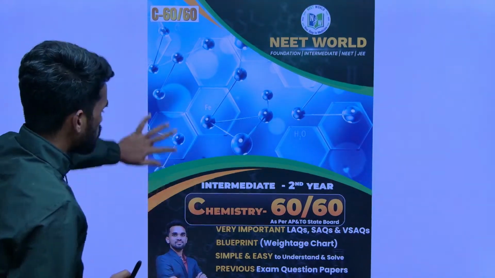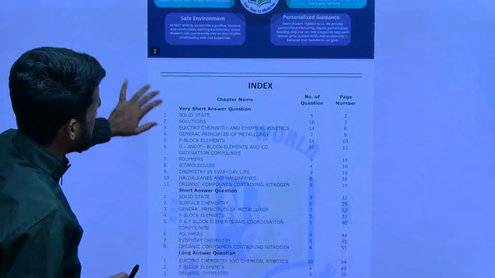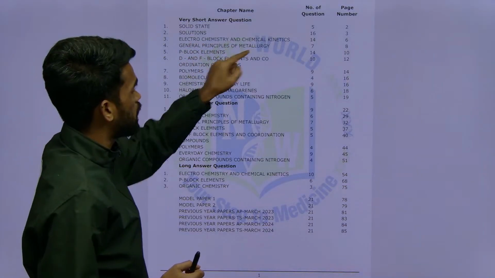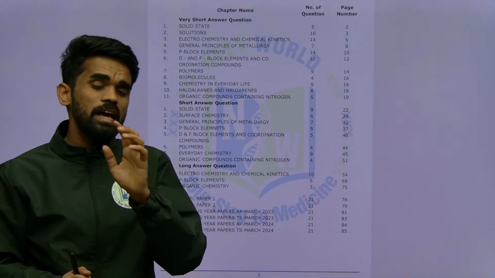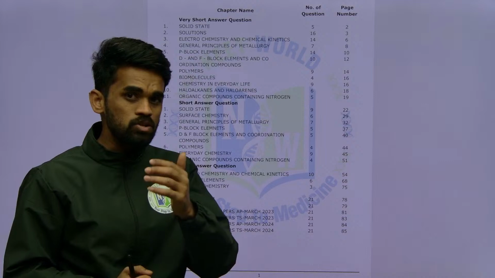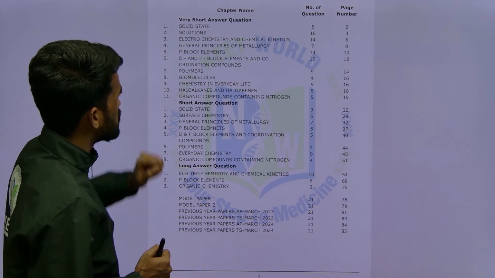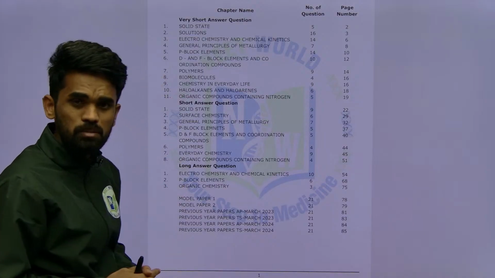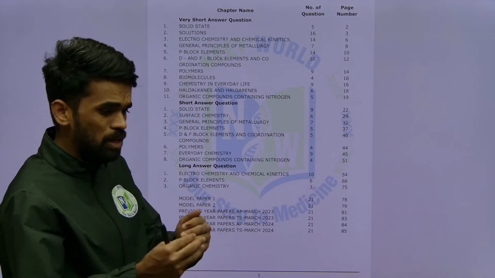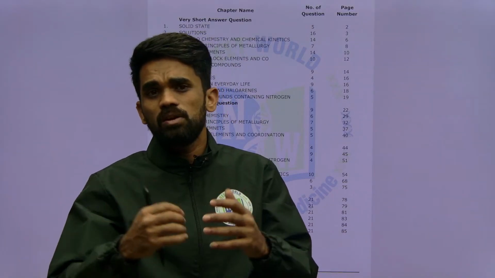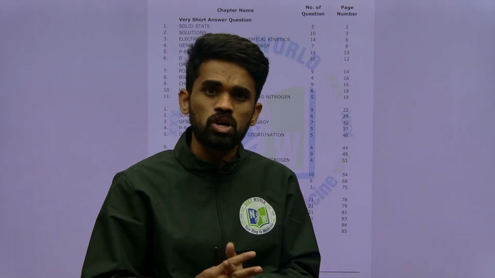Now just look at this. These many chapters are there. First of all we are discussing electrochemistry and chemical kinetics, which has an 8 marks LAQ question. After finishing that, we will again focus on the 8 marks questions from organic chemistry as well as P block. Like that we will finish the LAQs first, then the SAQs, and at the last we will discuss the 2 marks, that is, very short answer type questions.